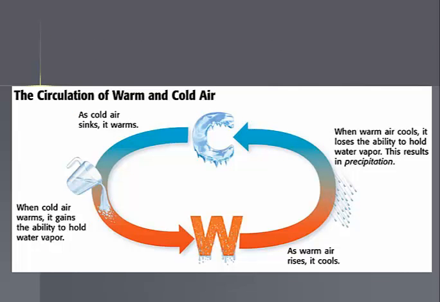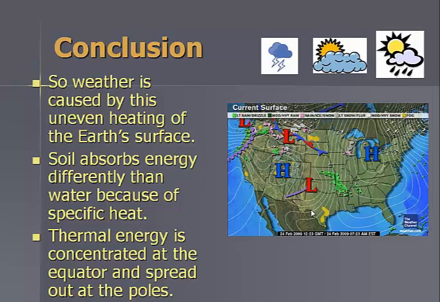There's a circulation of warm and cold air happening all the time. As cold air sinks, it warms. When cold air warms, it gains the ability to hold water vapor. So warm air can hold more water vapor. And then as the air rises, it cools. When warm air cools, it loses the ability to hold water vapor, and this results in precipitation. This is caused by the air constantly moving from an area of high pressure to an area of low pressure.